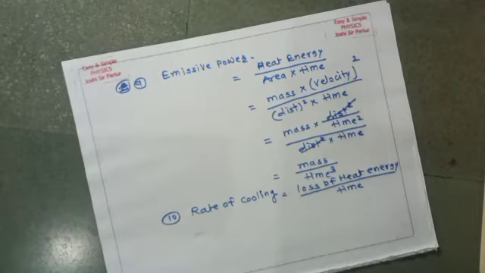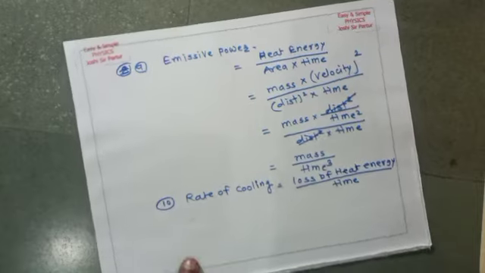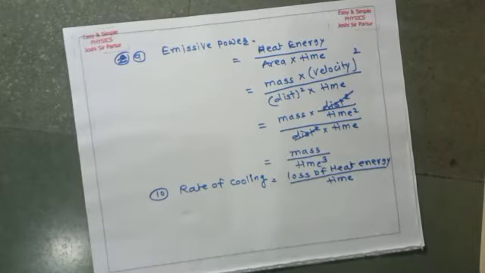If we take an experiment, a body is heated up to 15 minutes, then heating is stopped and it is kept at room temperature. The temperature of the hot body is noted after a time interval of 5 minutes.